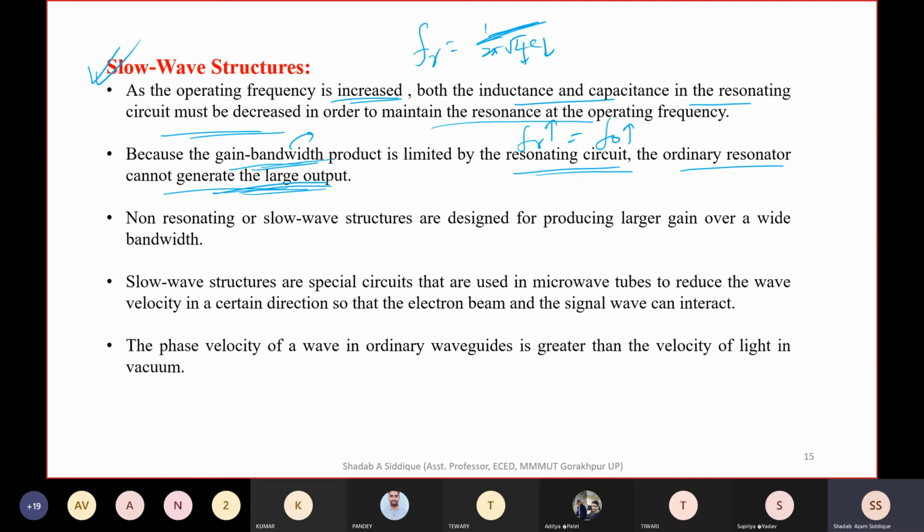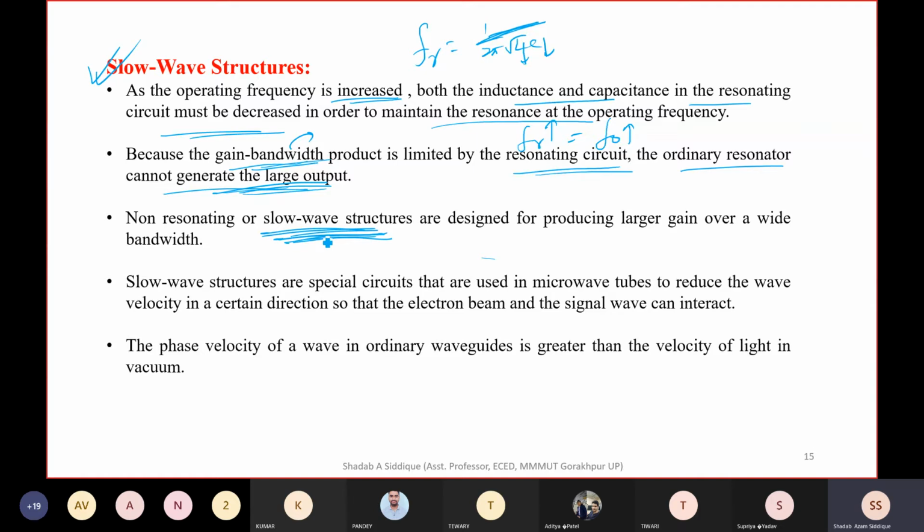Okay, and if we take non-resonating or slow wave structures, they are designed for producing larger gain over a wide bandwidth. If we don't want to use the resonating circuit or microwave resonating circuit, we can use the slow wave structure instead.